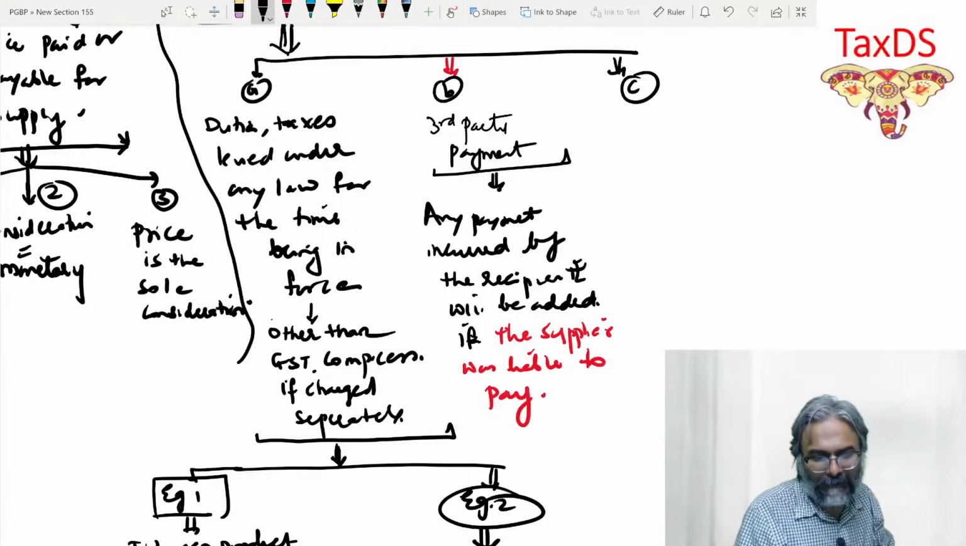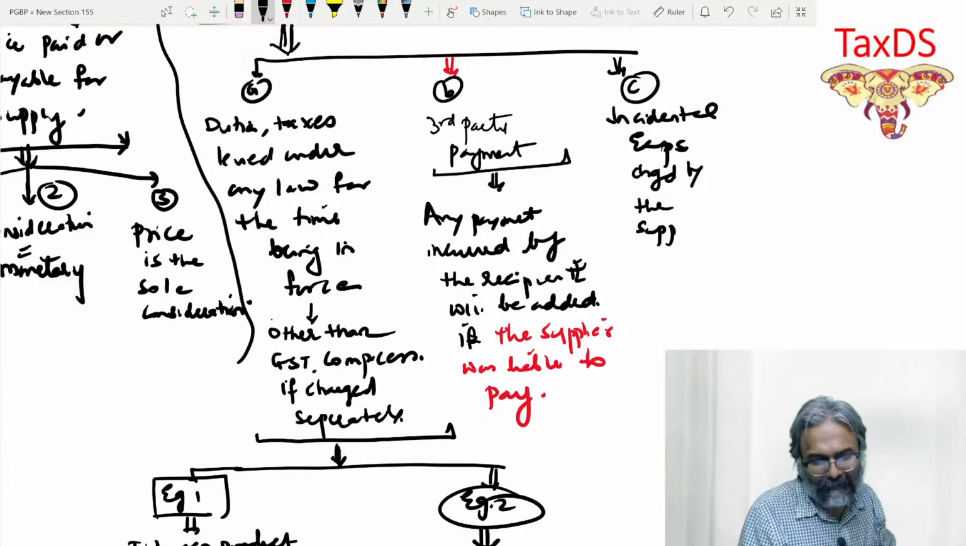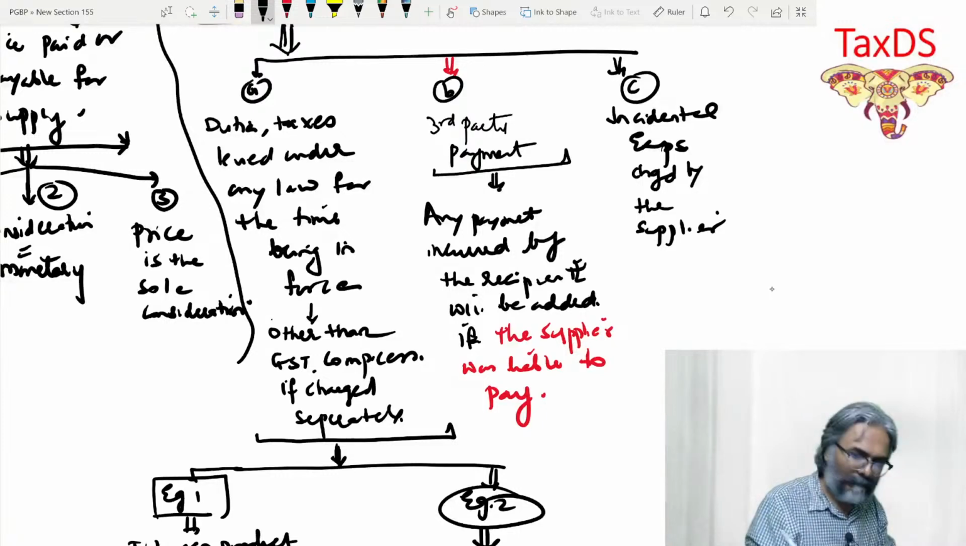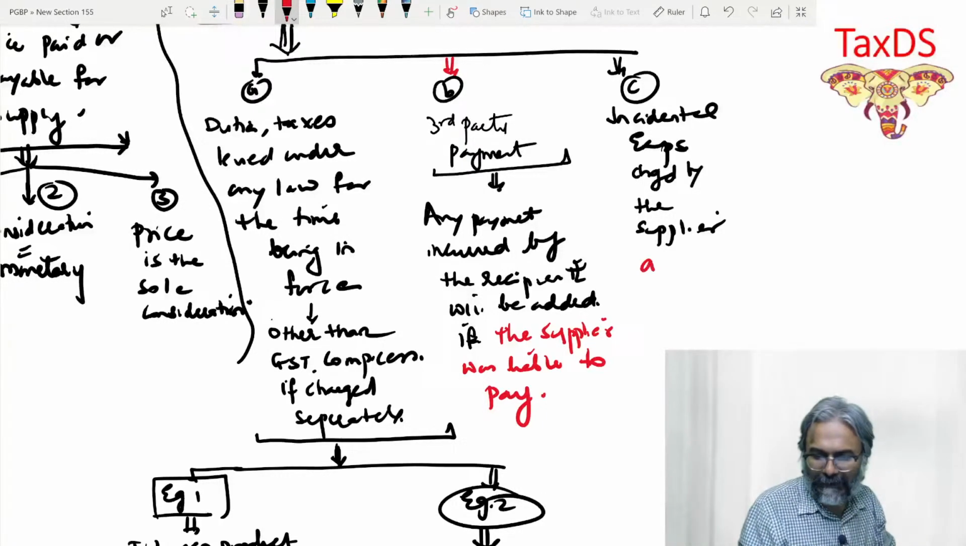Now, point number C is about what, students? Incidental expenses charged by the supplier. This is important. At the time of supply.